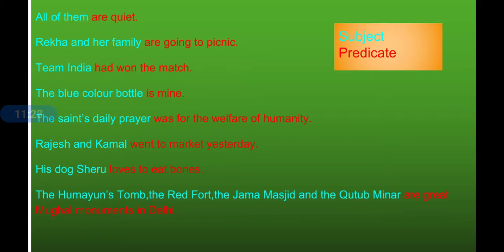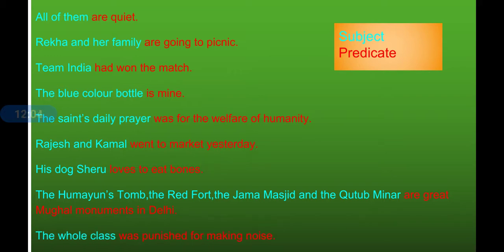The Humayun's tomb, the Red Fort, the Jama Masjid and Qutub Minar are great Mughal monuments in Delhi. All these are there in Delhi. So what are we talking about here? All of these, the Humayun's tomb, the Red Fort, the Jama Masjid and the Qutub Minar are. Till the verb, whichever things are there before the verb constitute the subject. All of them come under subject, and are great Mughal monuments in Delhi is the predicate.